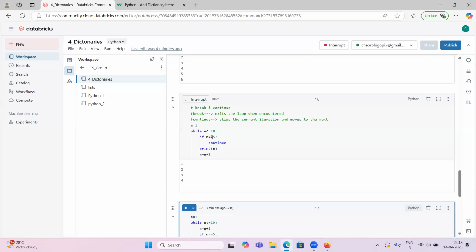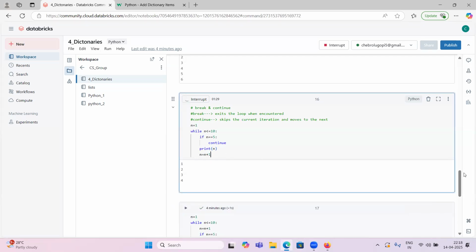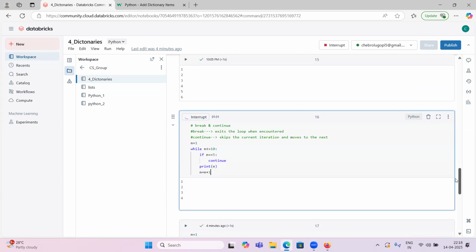So why I have given n plus 1 here. Why is it still running, right? Because this 5 will always be 5, because whenever continue happens there, it will stop the current execution. It stops the current execution, so that's why the n value is not increased. That's why we gave this condition above. Then only 5 plus 1, 6, it went to the 6 value. But here we have given it below.